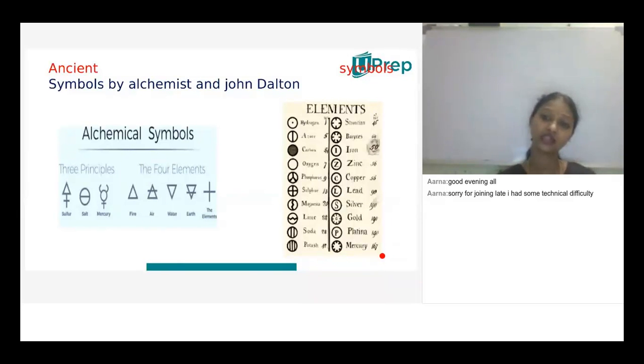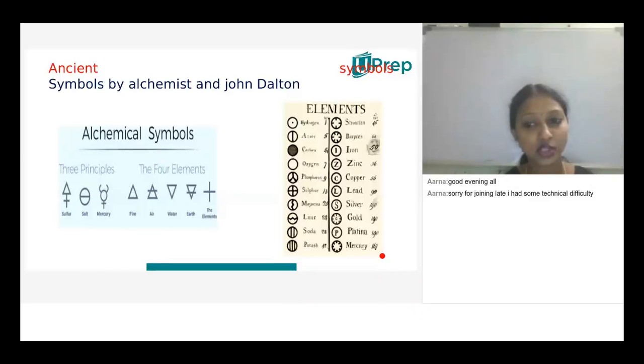But there is a big drawback even with John Dalton's approach. What are the drawbacks? If we go with complex compounds like C6H12O6, in that sense, to draw or remember all the pictorial presentations of the elements is very difficult.